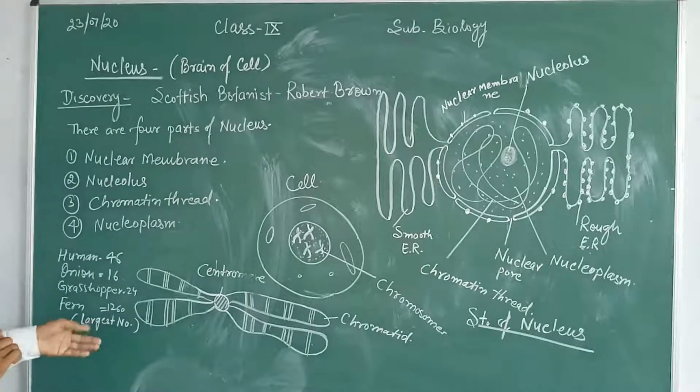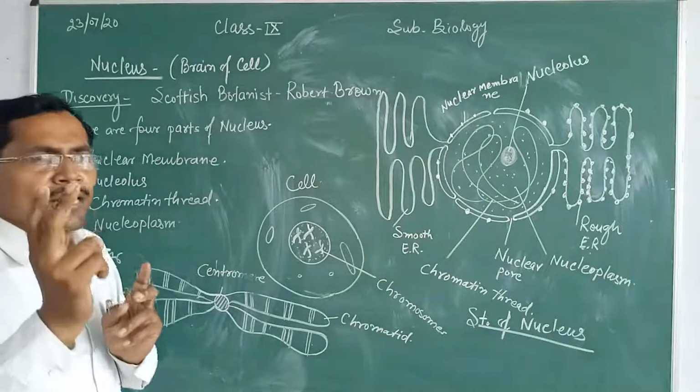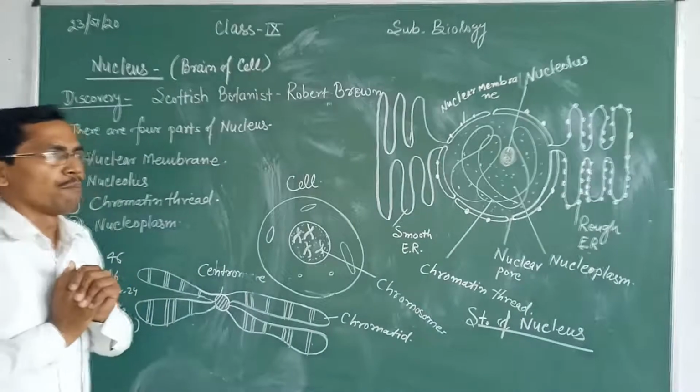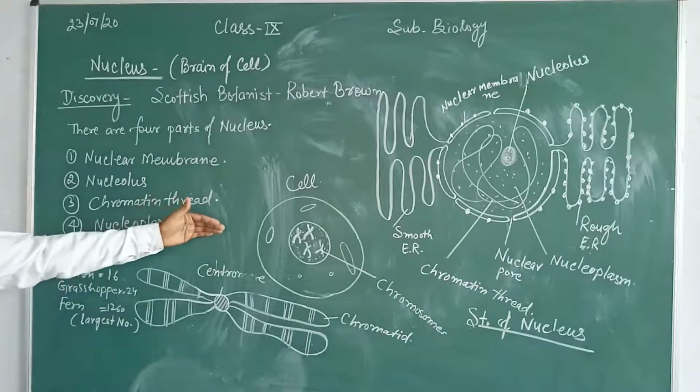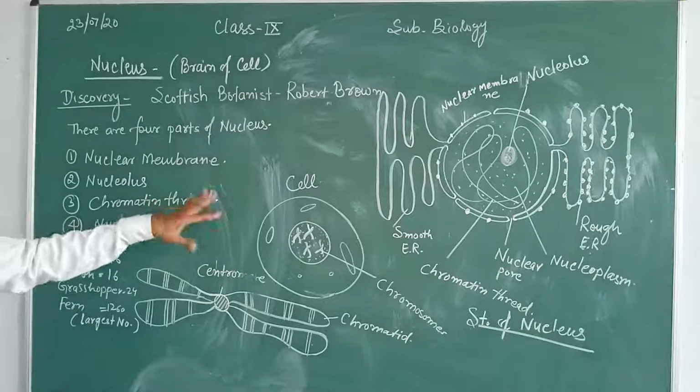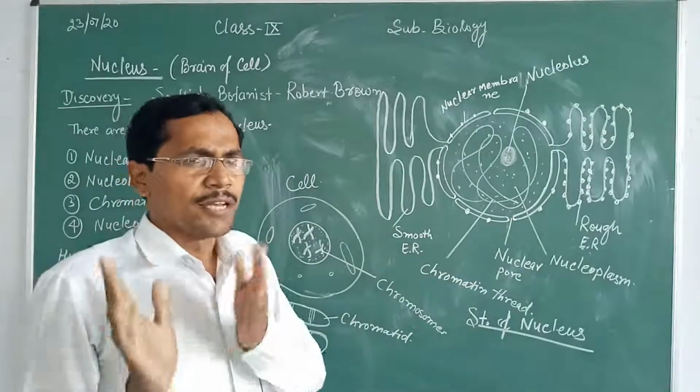So you see, each and every cell has pairs of chromosomes. On the basis of this, one is a haploid cell, another is a diploid cell. Each cell divides.